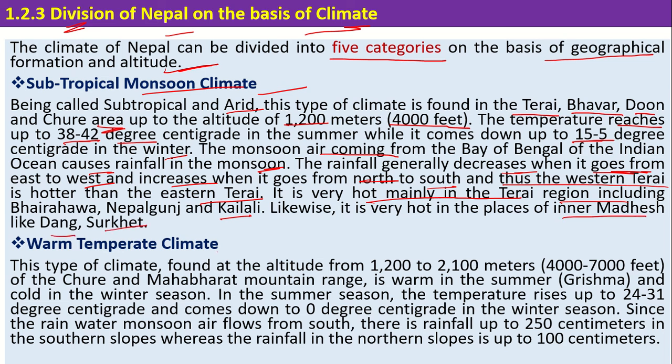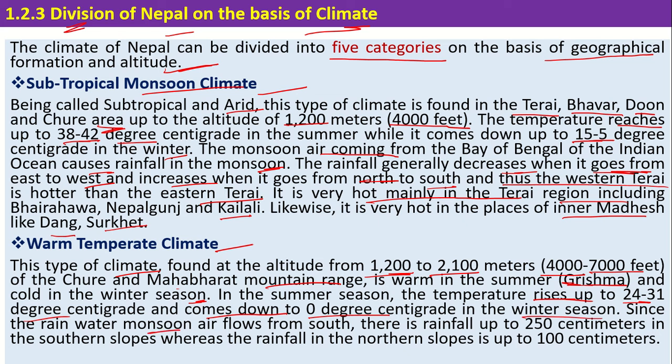So the second one is warm temperate climate. This type of climate is found at the altitude of 1,200 to 2,100 meters, that is 4,000 to 7,000 feet, of the Churia and Mahabharata range. It is warm in the summer, Grishma, and cold in the winter season. In the summer season, the temperature rises up to 24 to 31 degrees centigrade and it comes down to 0 degrees centigrade in the winter season.